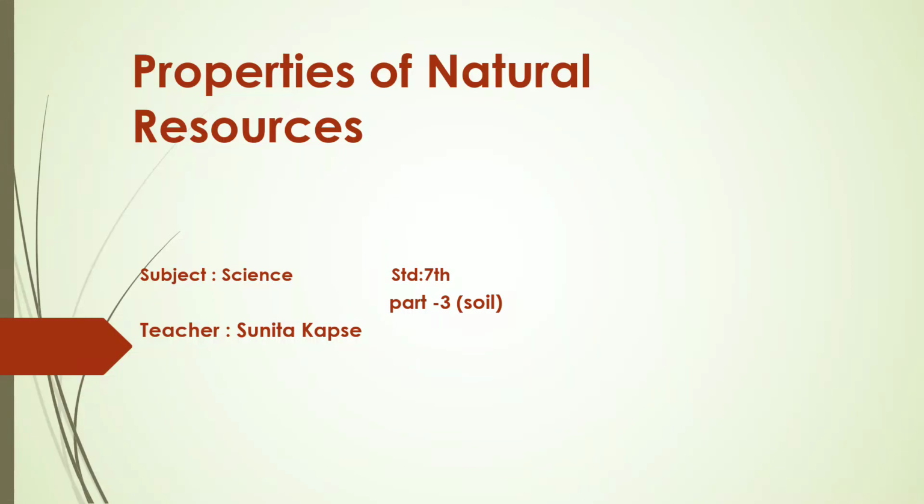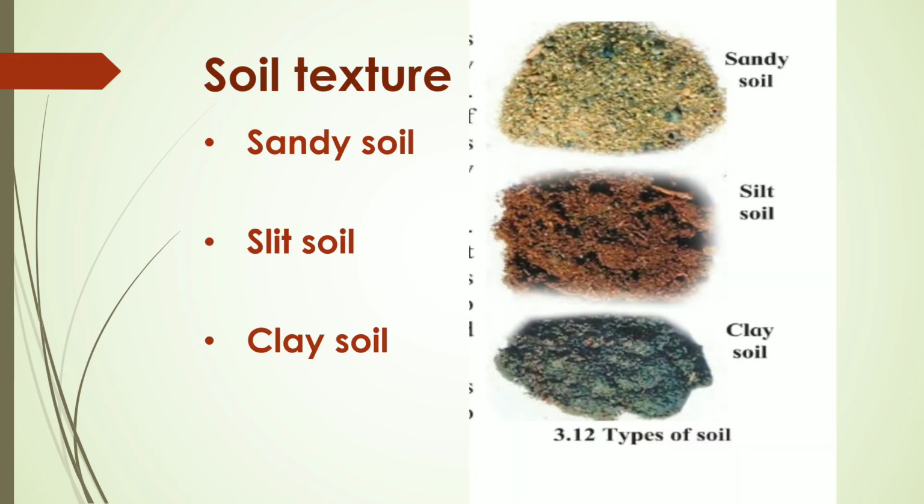Properties of natural resources. Subject: Science. Standard 7th, Part 3: Soil. Soil occurs in various colors such as black, red, copper, yellow, grey. Soil gets its color due to several processes. Soil color near the land surface is darker than the color of lower layers.